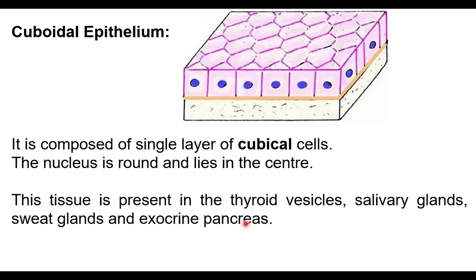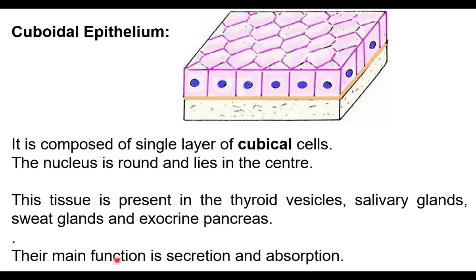The pancreas has two components, endocrine and exocrine. The exocrine part is involved in digestion. We will learn the pancreas in detail next year in 10th standard. The main function of cuboidal epithelium is secretion and absorption.